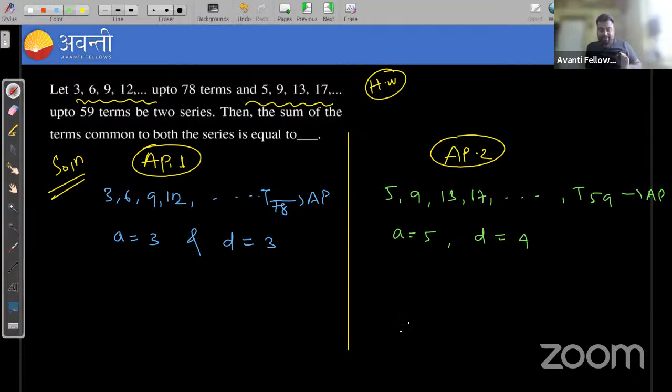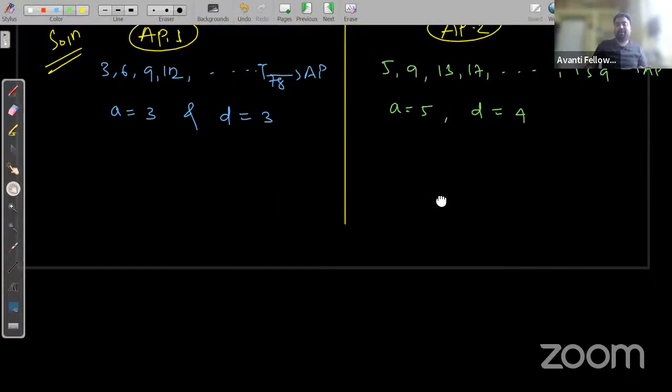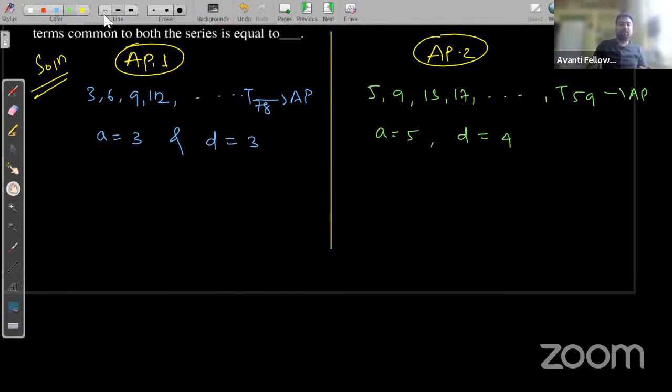You need to find the sum of the common terms to both the series. You have two arithmetic progressions. There are some common terms. Try to find those common terms first, and after finding all the common terms, find the sum of those common terms. This is the question he is asking. Clear? Okay.